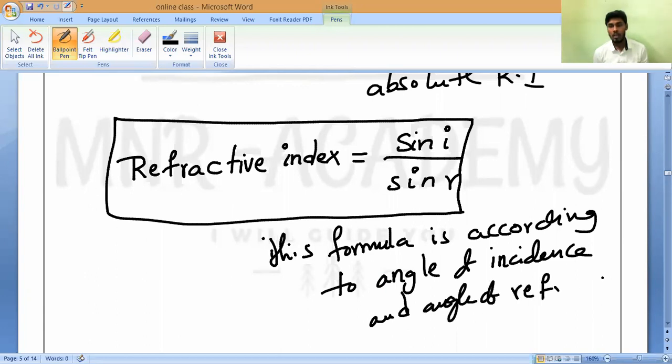Have you noted it down? Next, according to the speed, it will change. According to the density, optically rarer and denser, again it will change. So depending upon the speed, density and the angle of incidence, the formula will change. But every time the meaning is the same. The meaning does not change, only the formula will change.